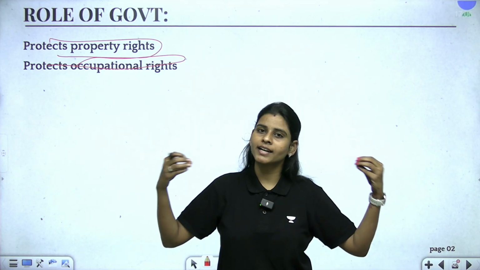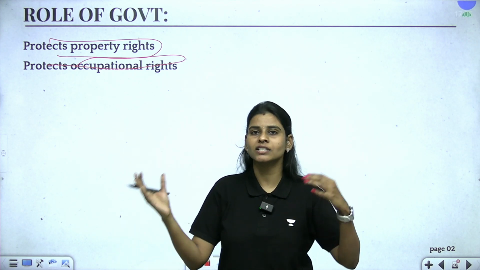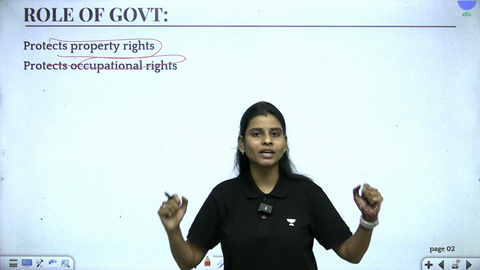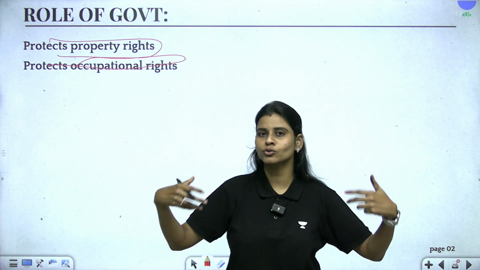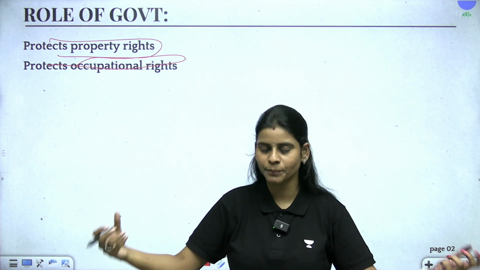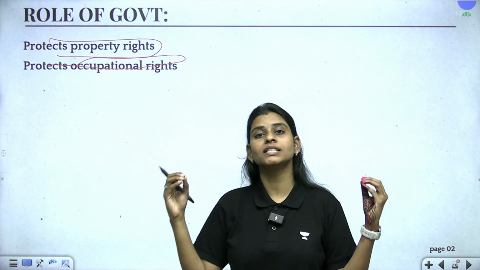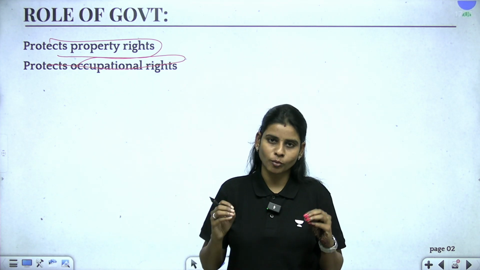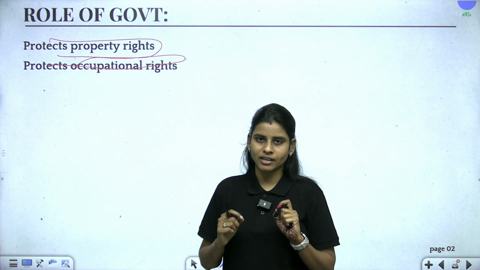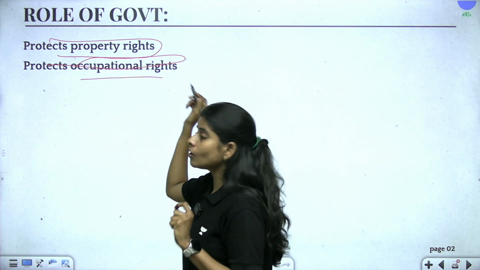If it is land, it is up to me to decide whether I want to set up an agriculture farm in that field, or go with an industrial factory. So this is how the government is aiding the market economy by giving property rights. It is also protecting occupational rights.